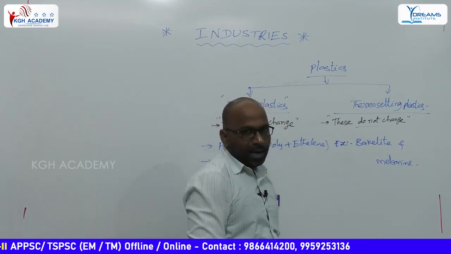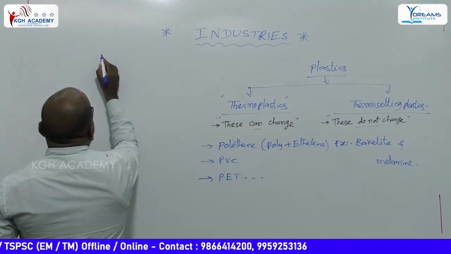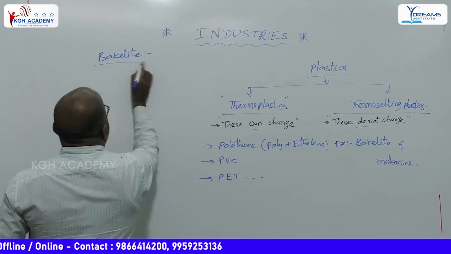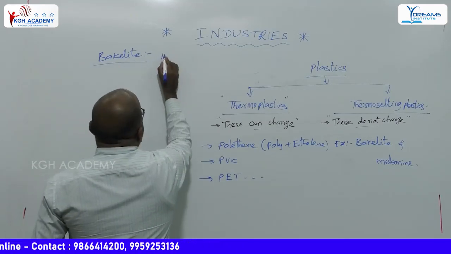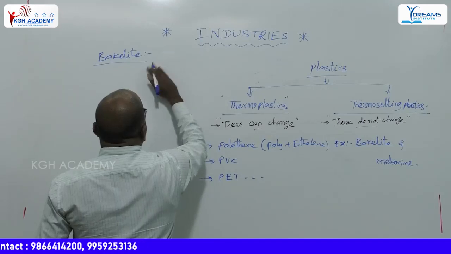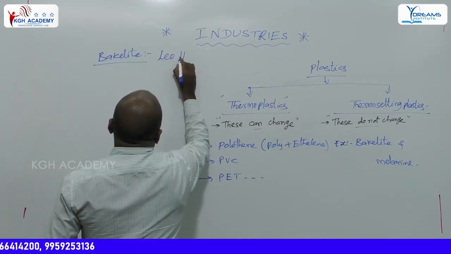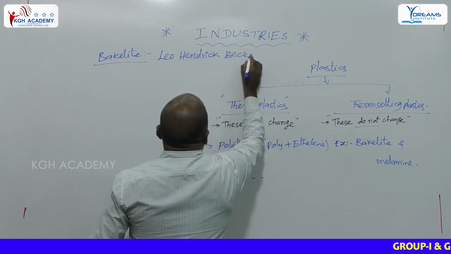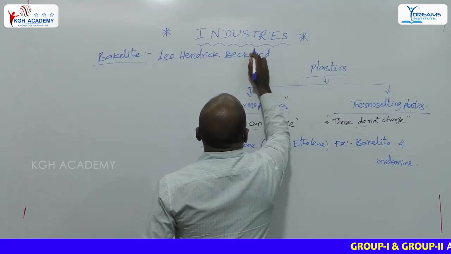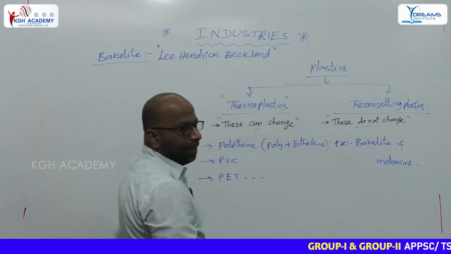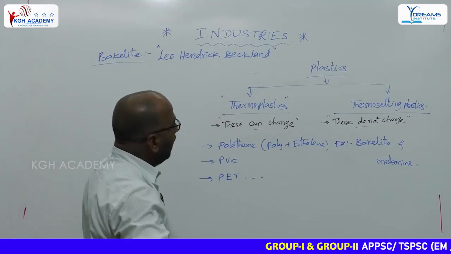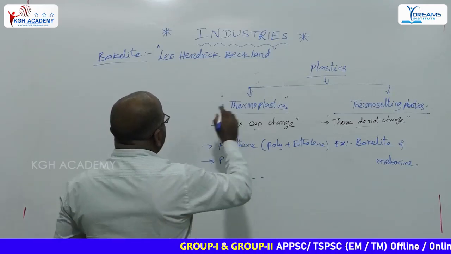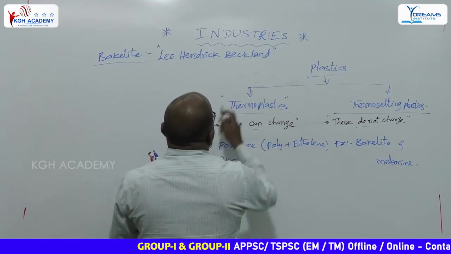Examples of thermosetting plastics are bakelite and melamine. Bakelite was prepared by Leo Hendrik Baekeland, and in his honor it is called bakelite.